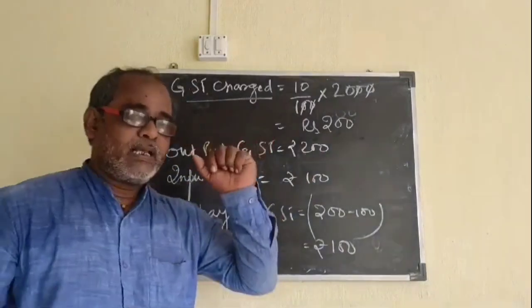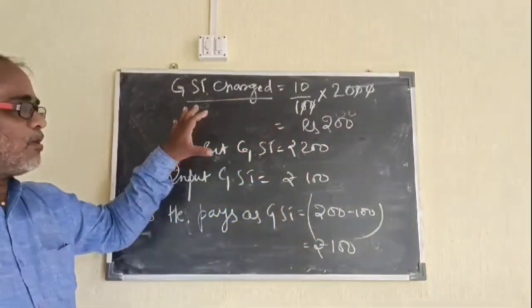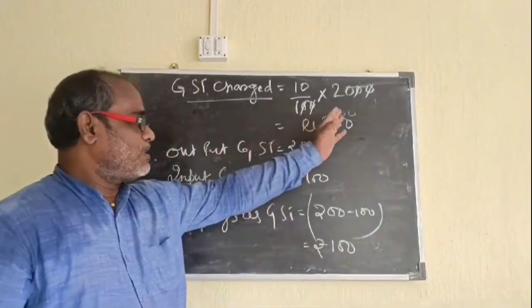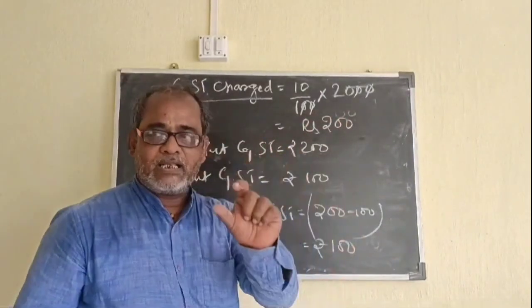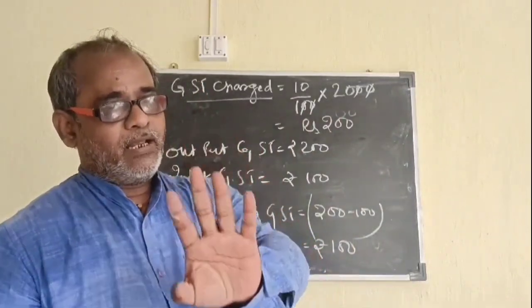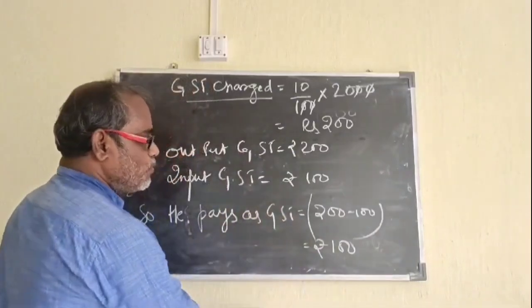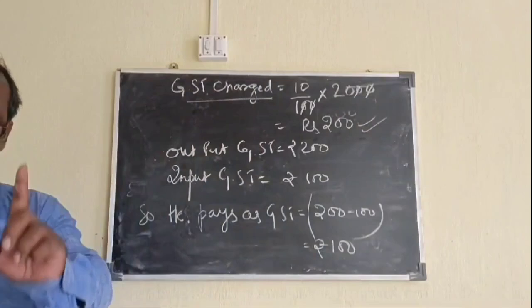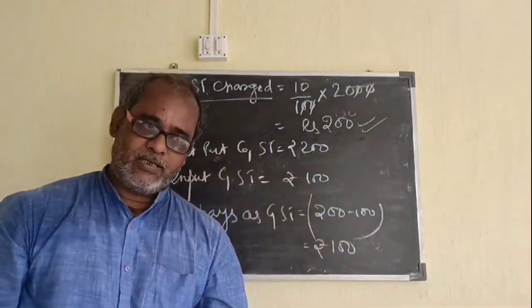So how much has the government received from the wholesaler? The government has received rupees 100. From the shopkeeper, the government has received 100. So the government has received rupees 200 as GST. My dear, now see, the whole rupees 200 is paid by the customer. So it is the customer who pays GST.